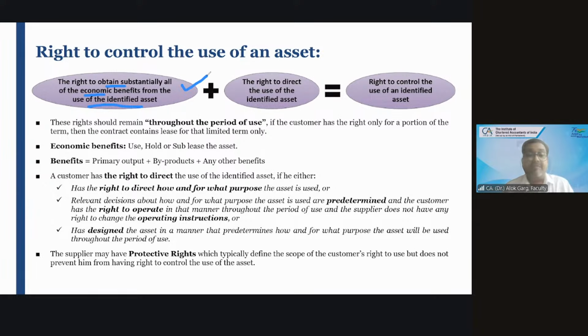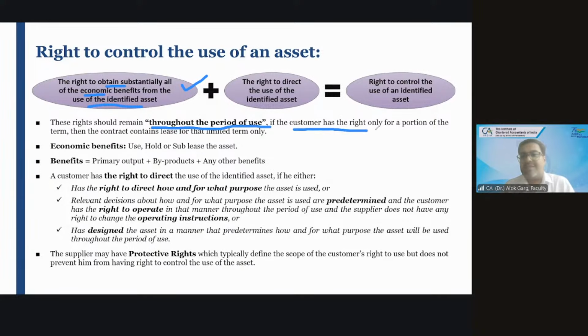Lessee, right? If these two conditions are satisfied, then you can say that the right to control the use of an asset is with the lessee and it will become a lease contract under Ind AS 116. Okay, and it has to be for an identified asset. Okay, so friends, these rights should remain throughout the period of use.